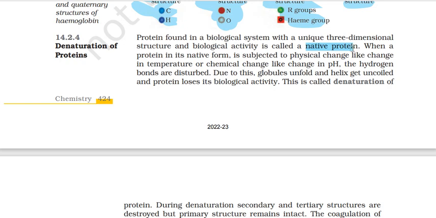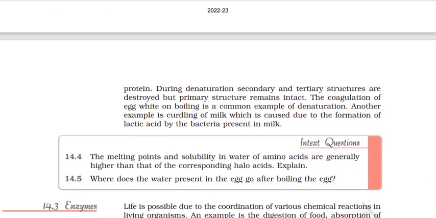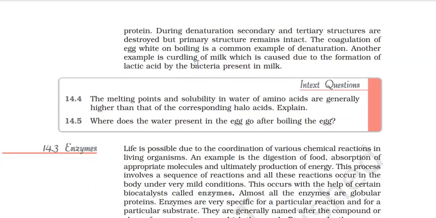अगर आपने conditions को इतना change किया, you have changed the temperature, you have changed the enzymatic environment around, you have changed the pH, hydrogen bonds disturb होते हैं और जो उनका वो जो हम तब से structures पढ़ रहे थे, there for a reason. और अगर वो structures unwind हो जाएंगे तो proteins का जो ability है, जो भी उनका काम है, they won't be able to function properly. उसी को denaturation बोलते हैं.